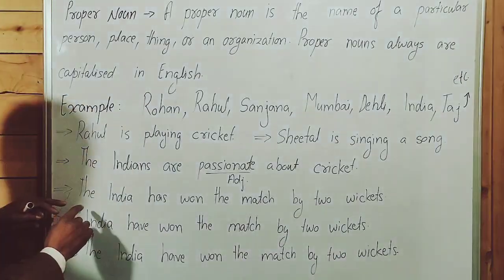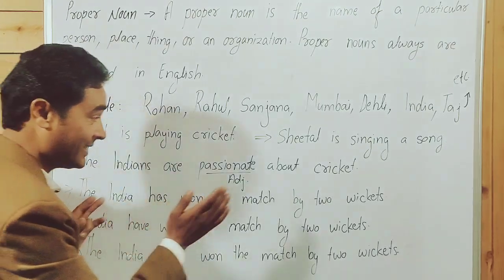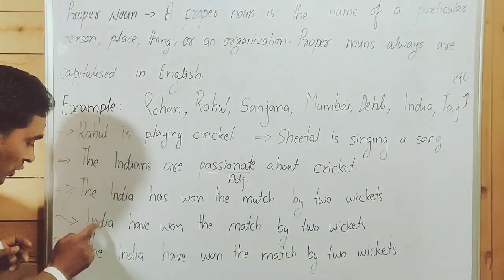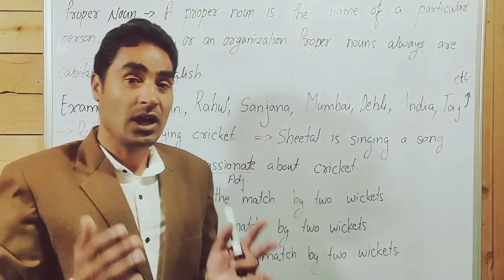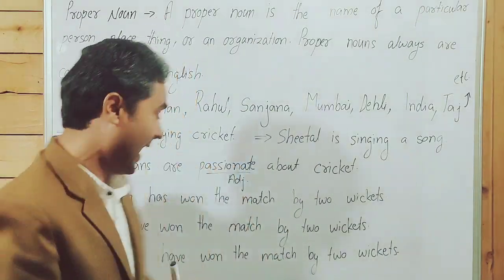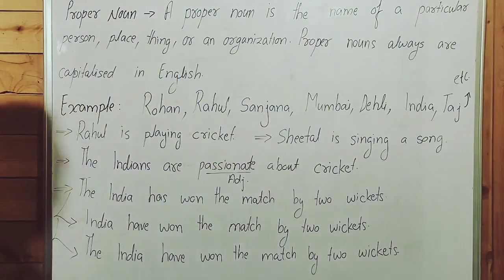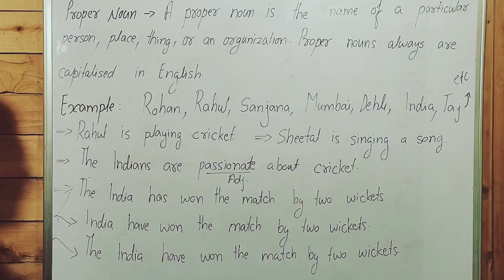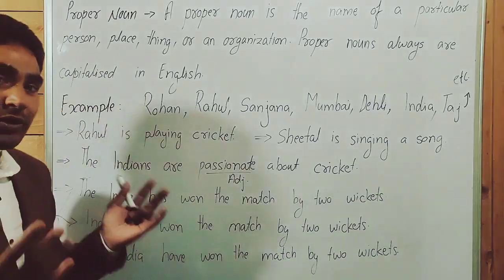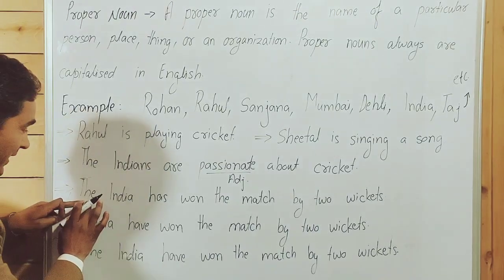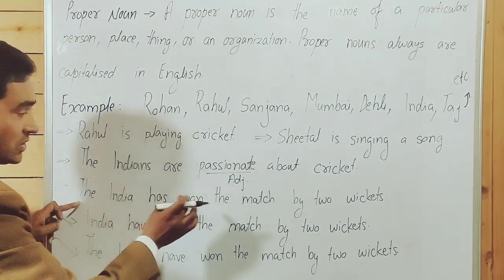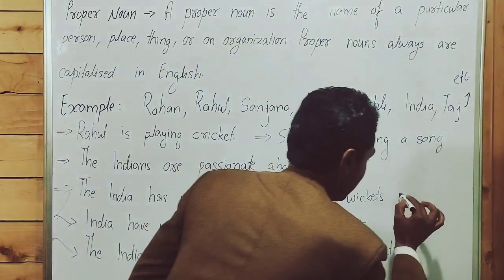Point to be noted. There are 3 sentences over here. One of them is 100% correct, and two sentences are incorrect. Are you able to recognize which one is correct? Let me read. The India has won the match by 2 wickets.